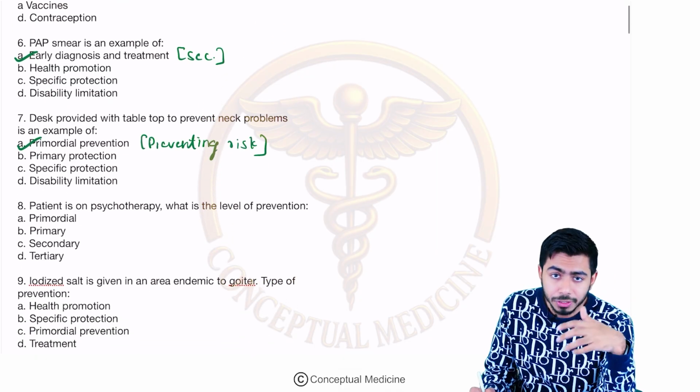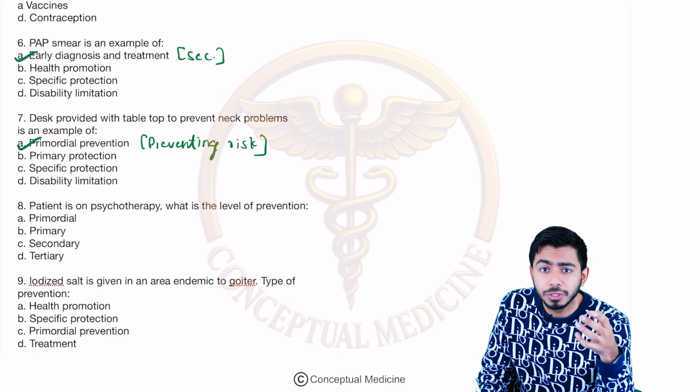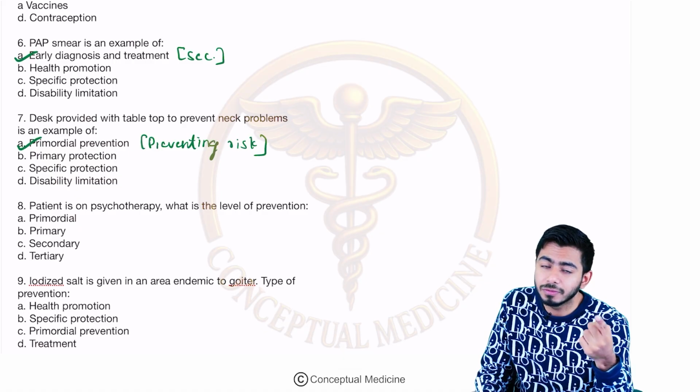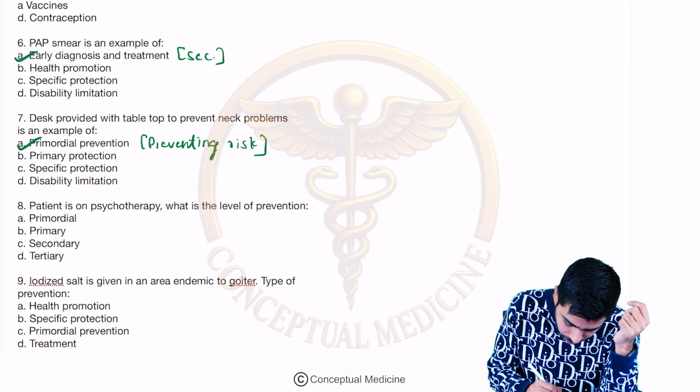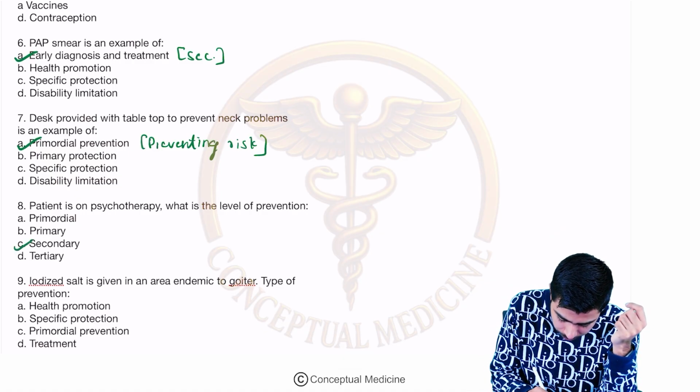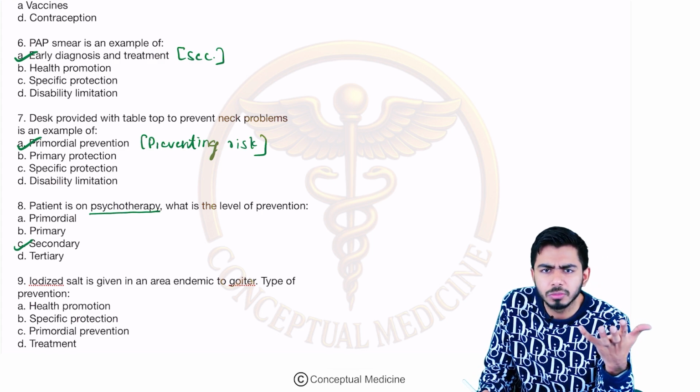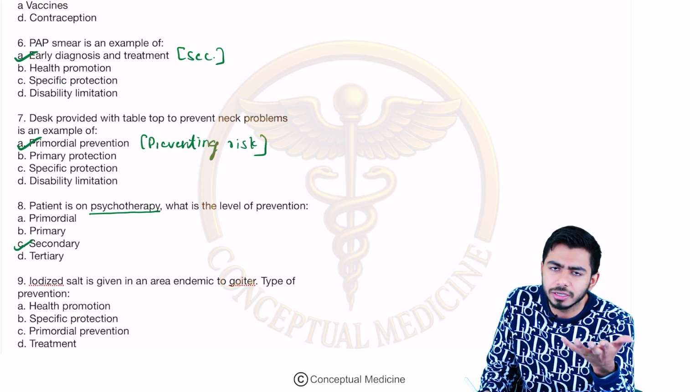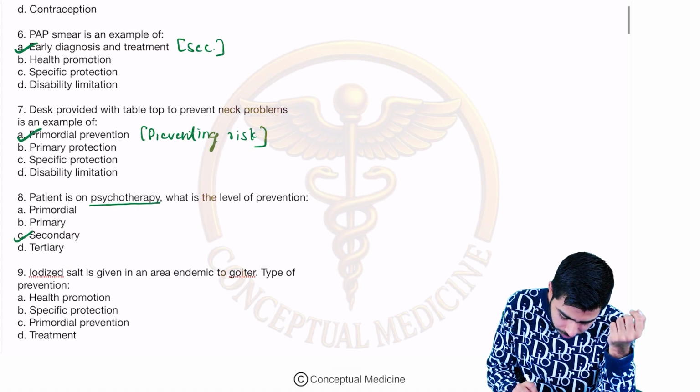Question number 8. Patient is on psychotherapy, right? So the patient is taking the treatment, which level of prevention? Secondary level of prevention. Psychotherapy is also a treatment modality, done by the psychiatrist. So that is the secondary level of prevention.